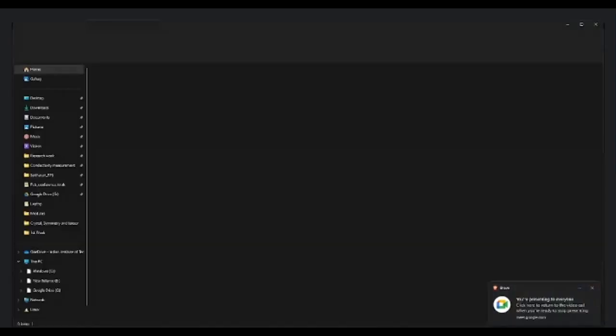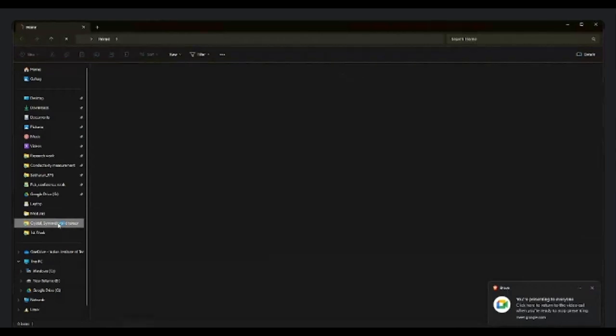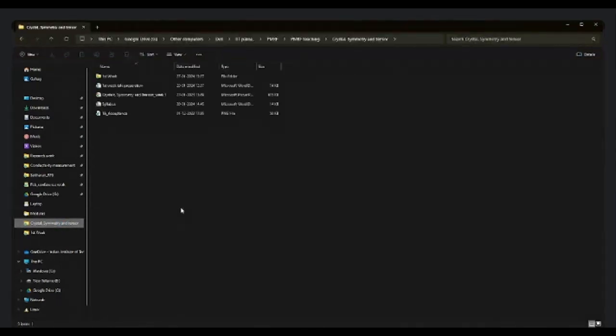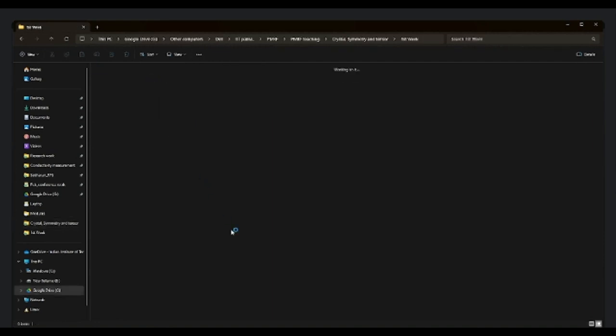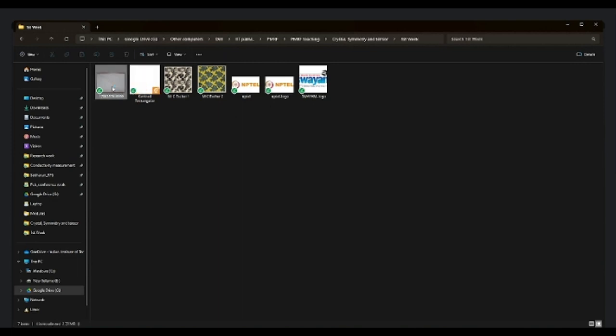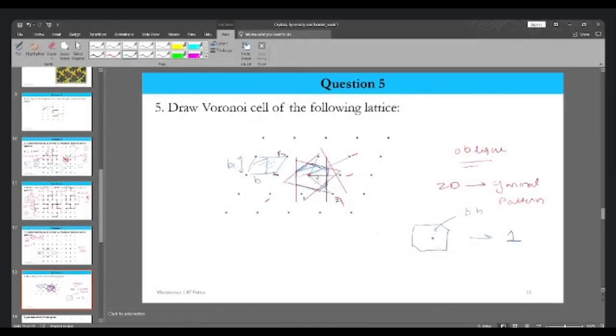And then the area near that lattice point, that is the one we consider. This particular bisector is creating two sides, and whichever side is nearer to that lattice point, we have to consider that one, right? Yeah, that is the one.